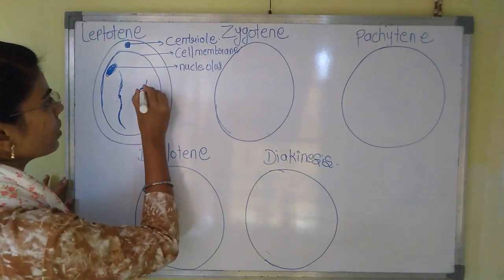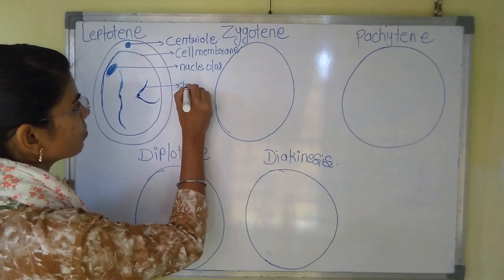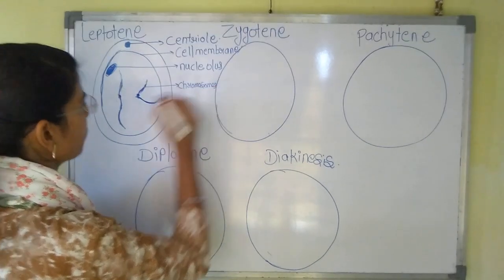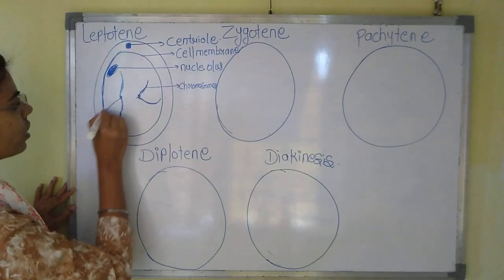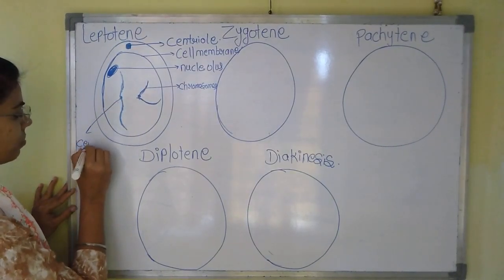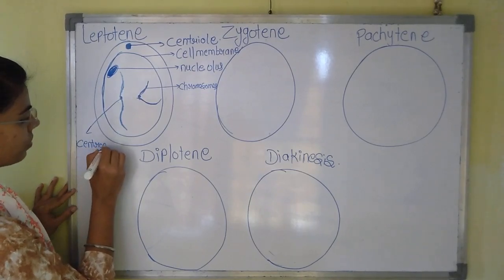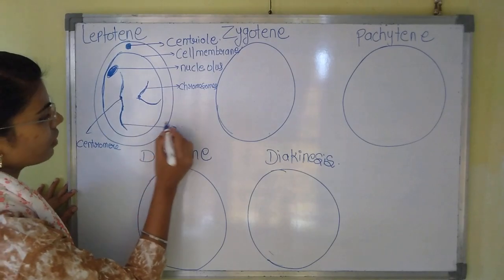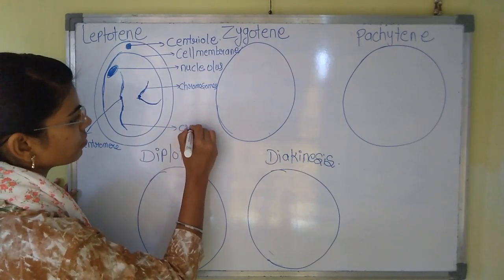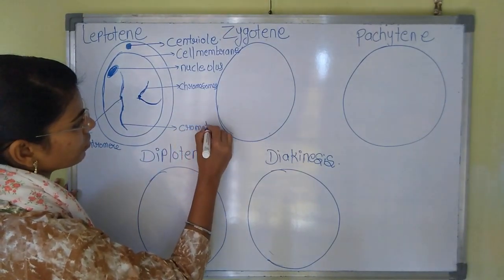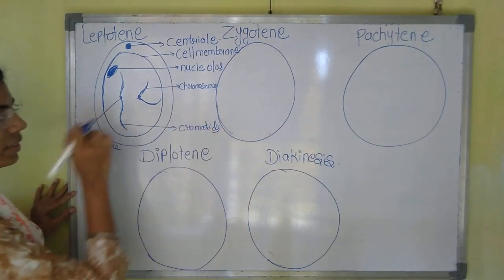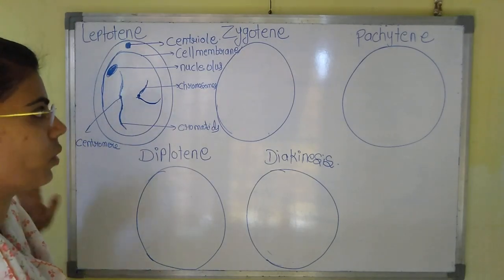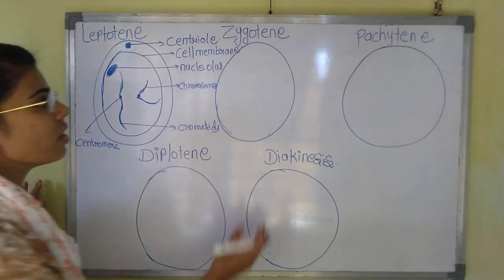Okay, these are the chromosomes. The middle part is called the centromere. And they are called chromatids, sister chromatids. Now, this is leptotene. Understood? Okay. Now, the second stage is zygotene.